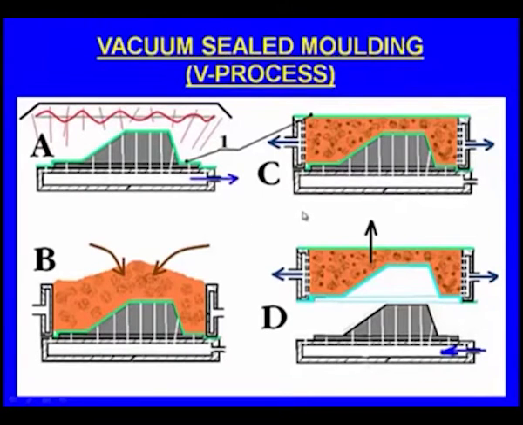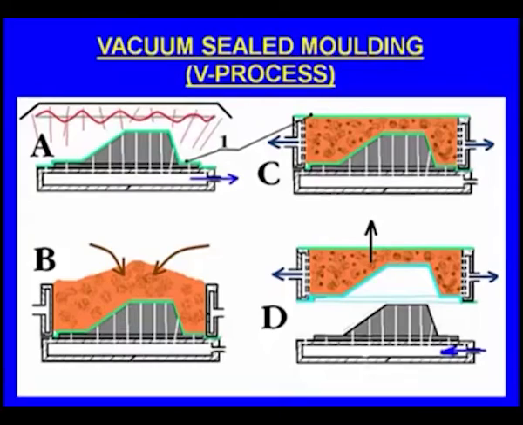Now what do we do afterwards? Remember that we have used two vacuum sources. One in the initial stage to make the polymer film adhere to the pattern surface, and another for the polymer film we have kept on the sand, where again we have applied the vacuum. The first vacuum we release. When we release the first vacuum, what happens? The pattern will come out of the mold.